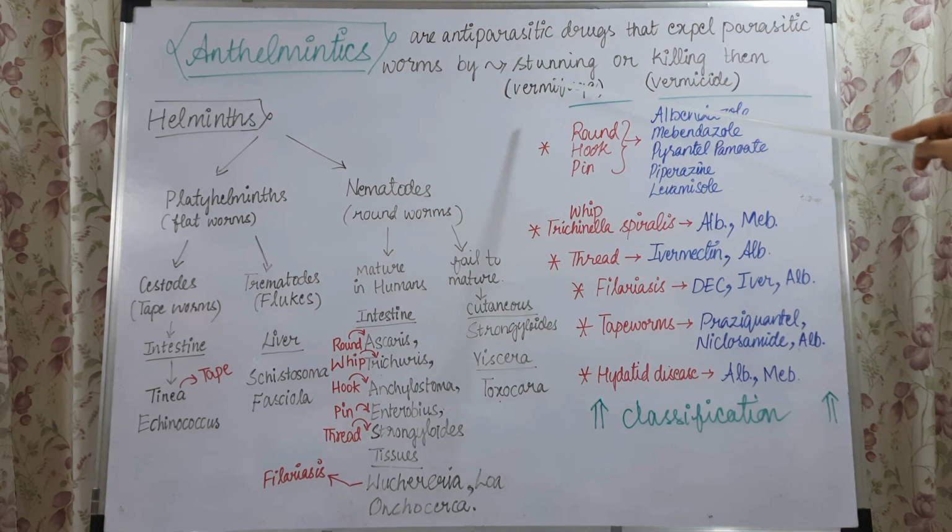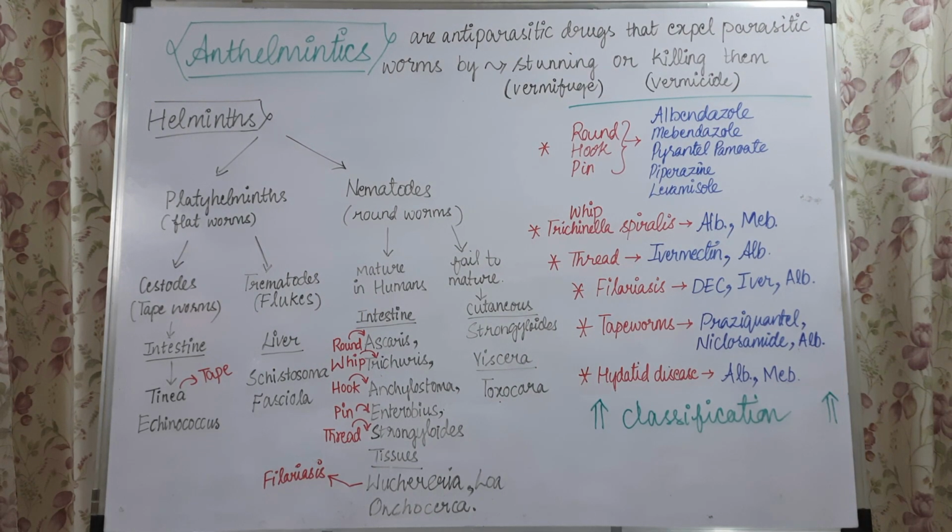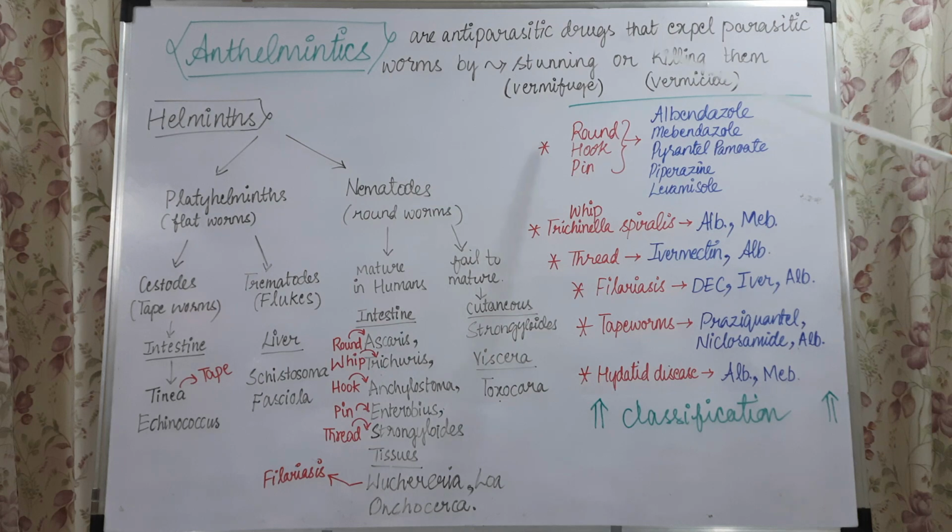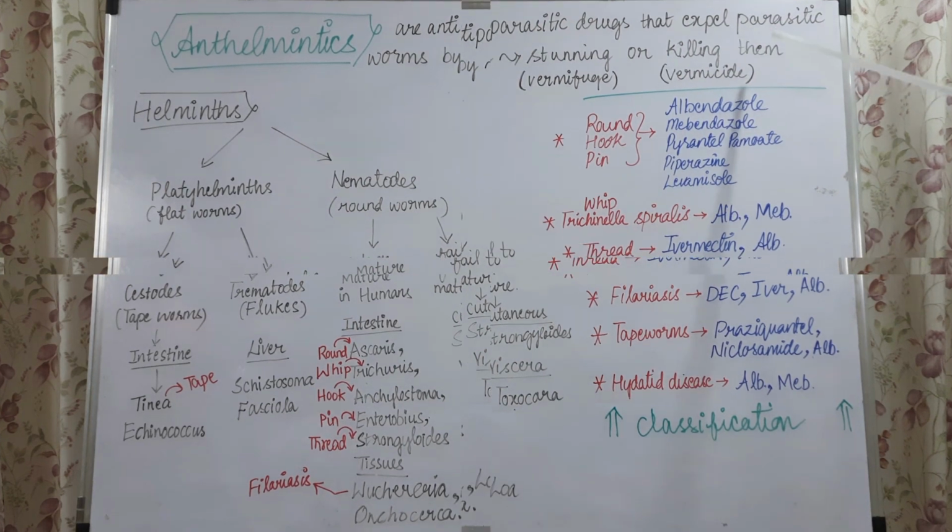One is by stunning the worm, or by killing the worm. If it is by stunning, the drug paralyzes the worm and reduces its movements, so it cannot move or bind to the intestine, and it is expelled in the fecal matter. That is called vermifuge action. The other one is vermicidal action, where the drug directly kills the worm and expels it from the body. So there are two types of anthelmintics by their action.